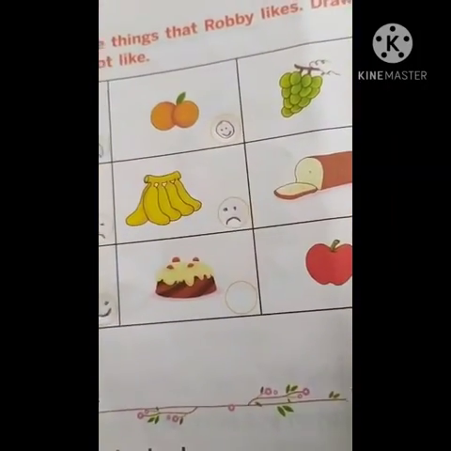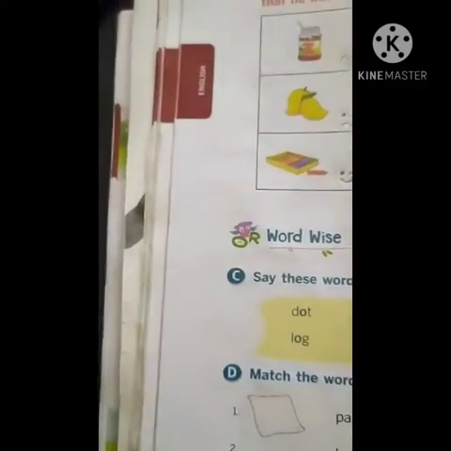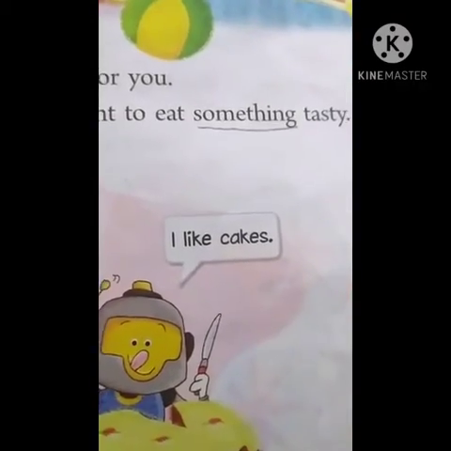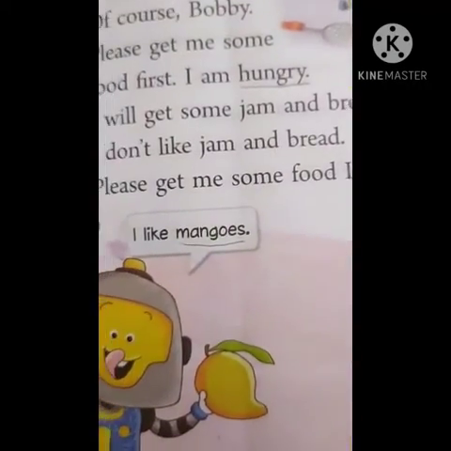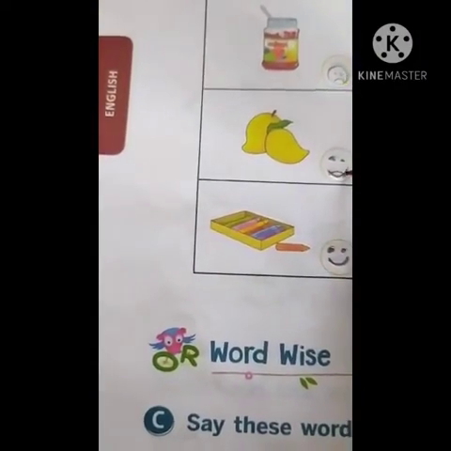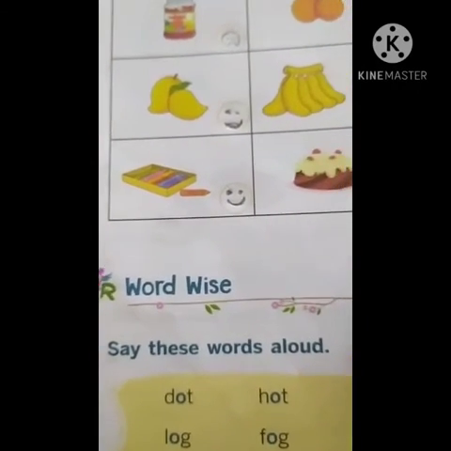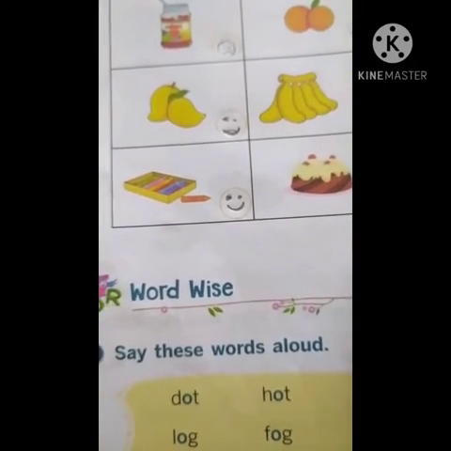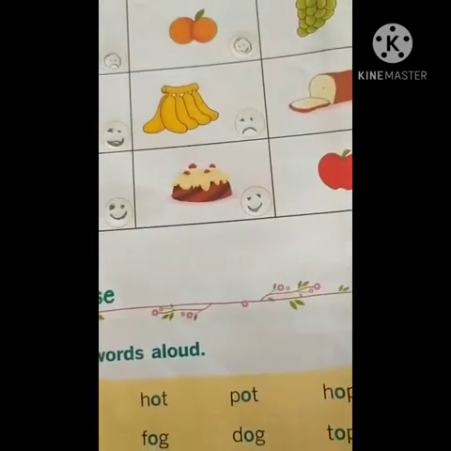Cakes. Yes, he likes cakes. Let us see, children, if you have time. See, I like cakes. Okay, here I like mangoes also. So we have to draw a smiley face. Yes, here a smiley face. Okay, cakes also he likes. Smiley face. Okay, apples he doesn't like.